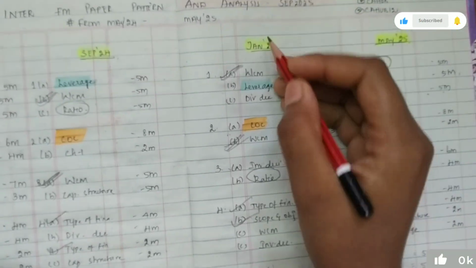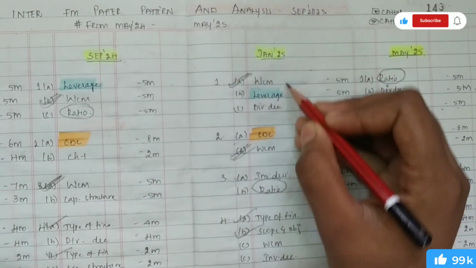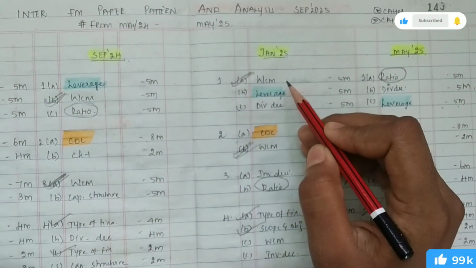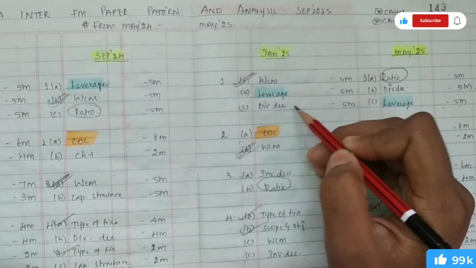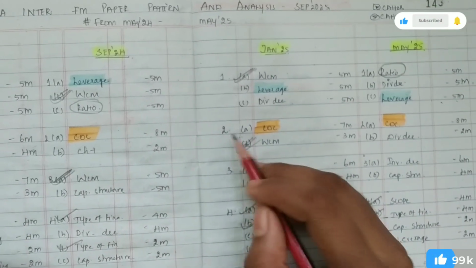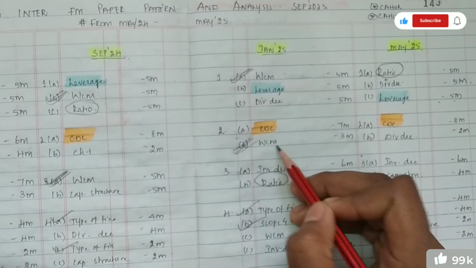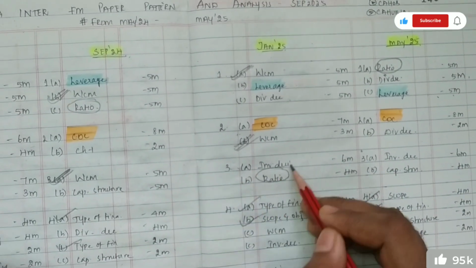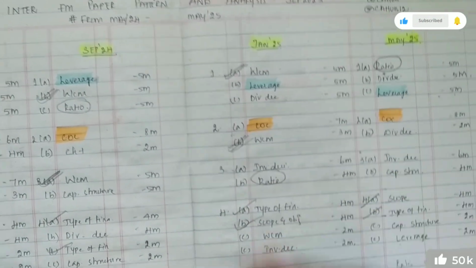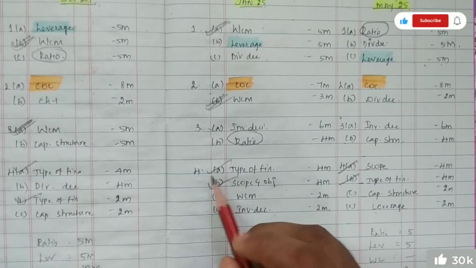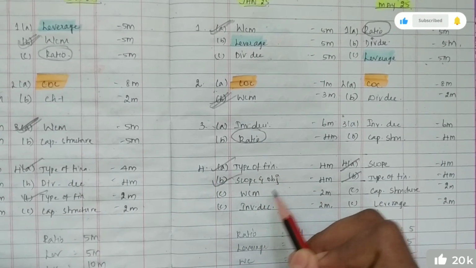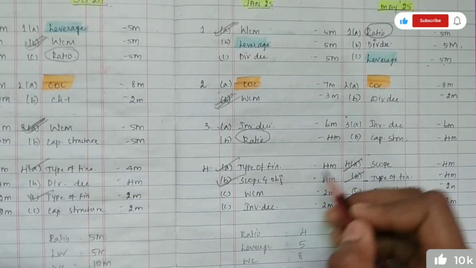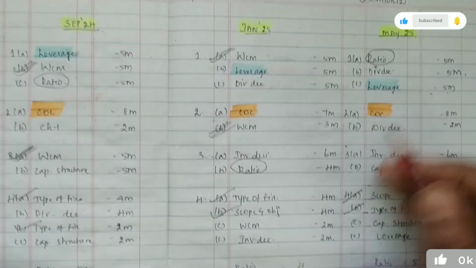And also if we get into the January 25 attempt, the first question, a mandatory question, came from working capital management, leverage and dividend decisions for 5 marks. Second question, 2A, 2B: cost of capital, working capital management, 7, 3 marks. Third A, third B: investment decisions and ratios chapter for 6 and 4 marks. Fourth question, if you see, they have asked from types of financing, scope and objective, working capital management, investment decisions for 4, 4, 2, 2 marks.